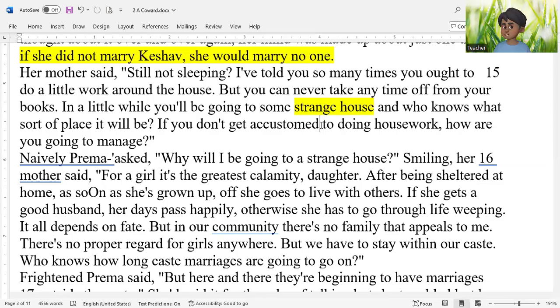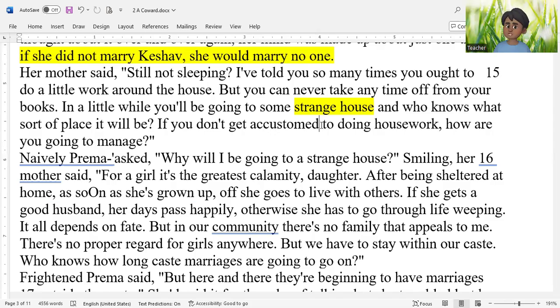This is a very remarkable line because it shows that in traditional cultures like Nepal and India, South Asia, women's life is quite uncertain because you don't know with what kind of boy you're getting married and what kind of house you're joining. If you don't get accustomed to doing housework, how are you going to manage? It tells another reality in our society.